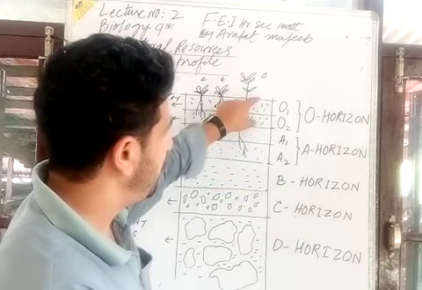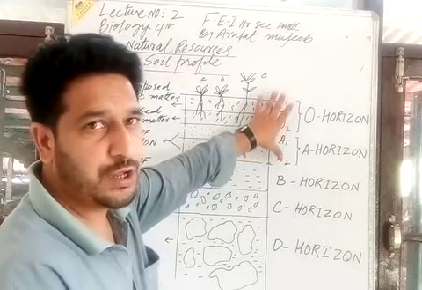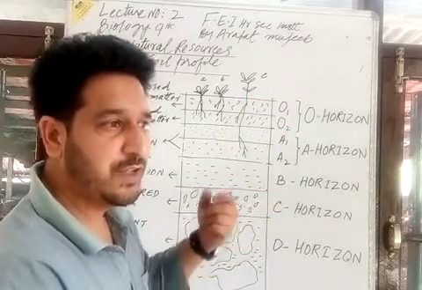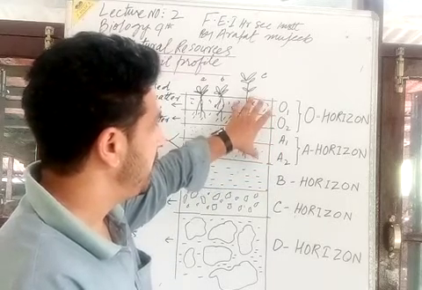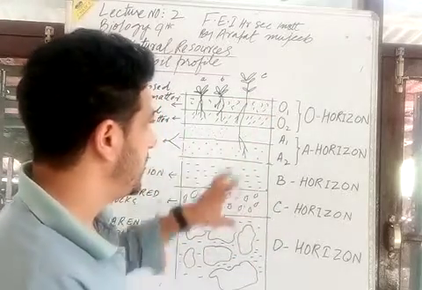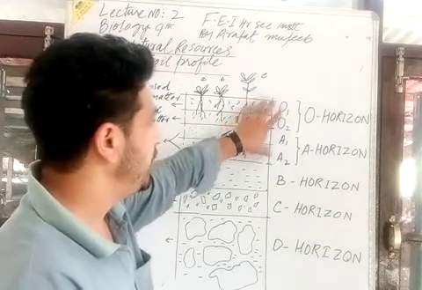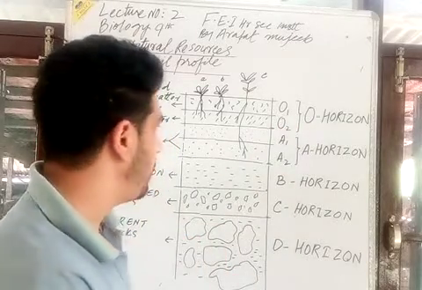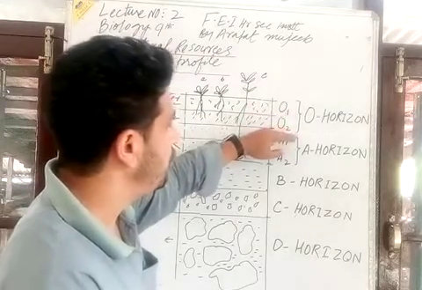A horizon and O horizon, collectively they support the plant growth. They support its root system to take the nourishment, to take the nutrients which are available in both the layers. They are fertile in nature. They give us the value to this whole of the soil. As far as the nutrient value is concerned, both the layers contribute nutrients to the plant growth and development. Now we will move beyond this O1 and O2 horizon.